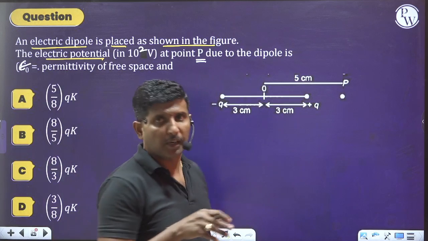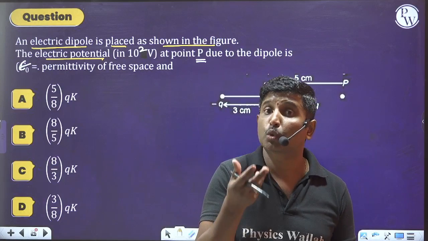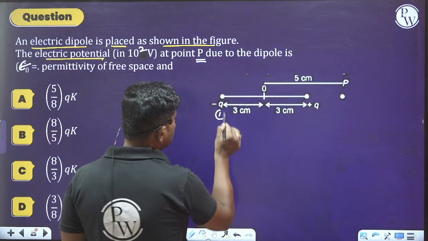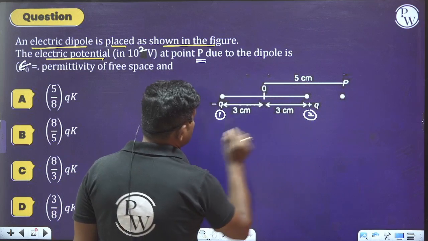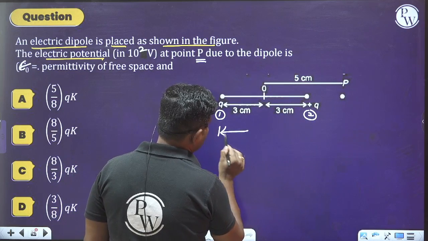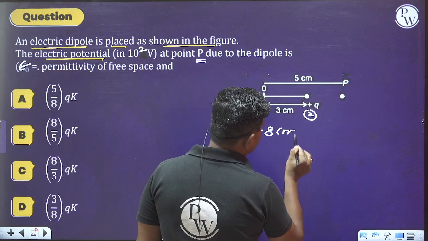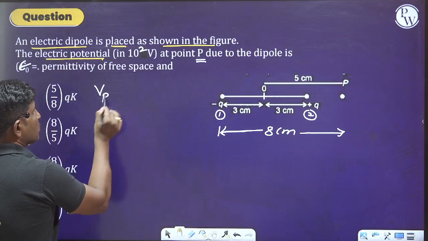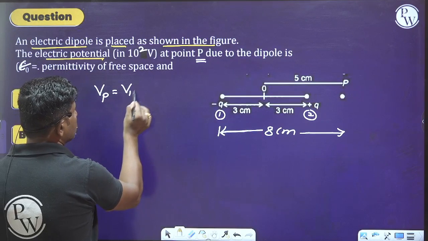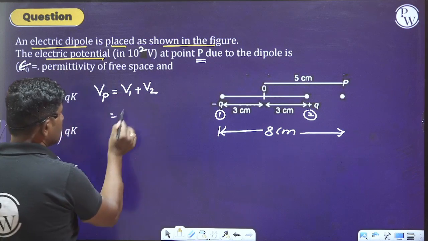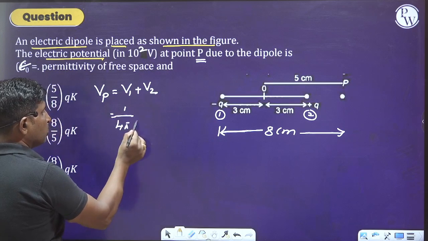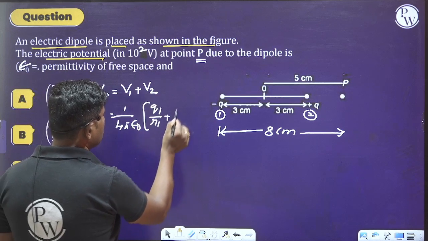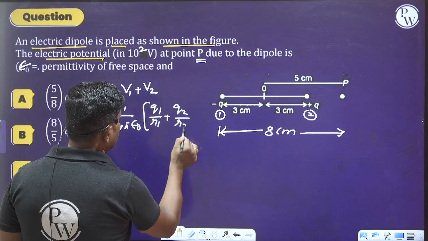A dipole is nothing but a system of two charges. Let us say this is the first charge and this is the second charge. The first charge is at a distance of 8 centimeter. Therefore, the net potential at the point P is always equal to V1 plus V2. So what is the V1 value? 1 by 4 pi epsilon naught into Q1 divided by R1 plus Q2 divided by R2.